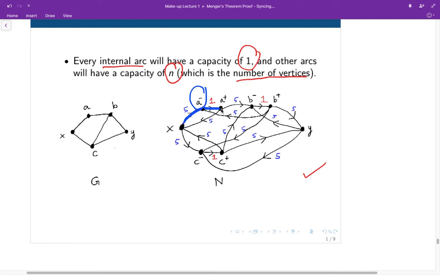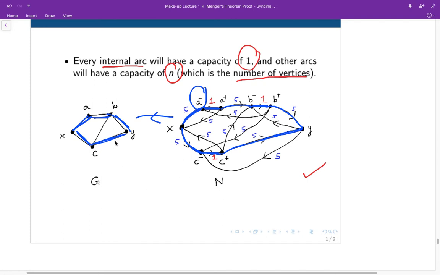So if we trace the flow, it will give us a path from x to y. If we have another 1 unit going out from x, and if we trace this flow eventually to the sink y, the flow will be disjoint from the previous one. You follow me? And if we translate that back to the graph G, it will give us two internally disjoint paths.